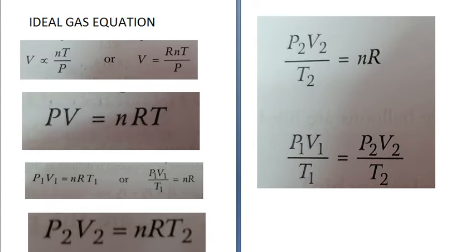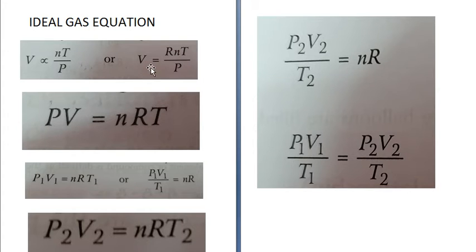Now today we are going to study about the ideal gas equation. The ideal gas equation can be obtained by combining Boyle's law, Charles' law and Avogadro's law. This equation shows the simultaneous effect of pressure and temperature on the volume of gas. On combining Boyle's law, Charles' law and Avogadro's law, we get volume is directly proportional to nT upon P, or